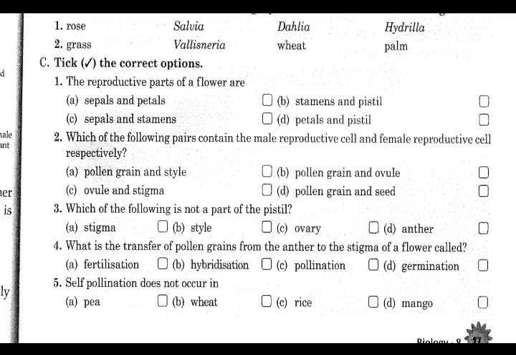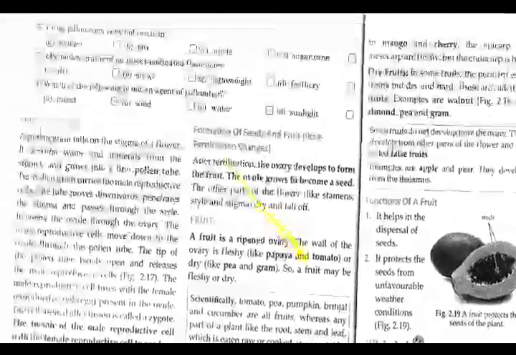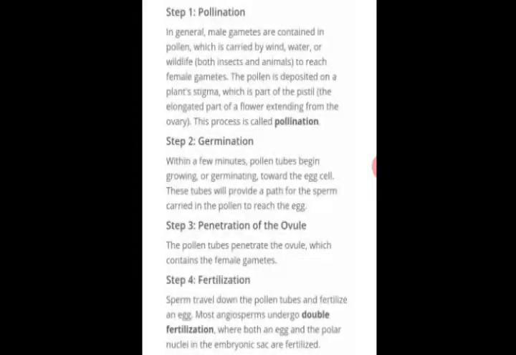Then self-pollination does not occur in mango. Cross-pollination occurs in mango. Next is germination, penetration of the ovule and fertilization. Germination of the pollen tube, that is germination of the pollen, not the germination of the seed.